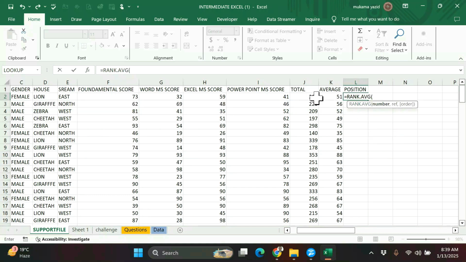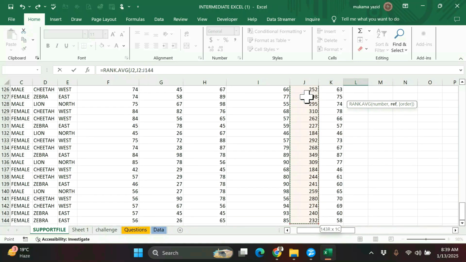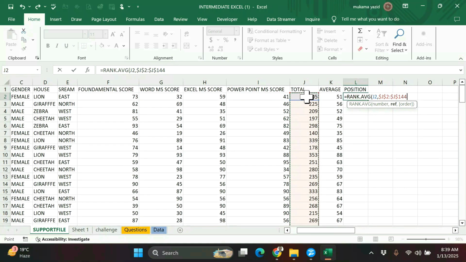So our first argument will be total because we have just used rank. That is the number. Then comma. The next argument is telling us to find the reference. So we select that one, and we select the entire column. That is the reference, and we can even press F4 to lock that one. Then that is our second argument.